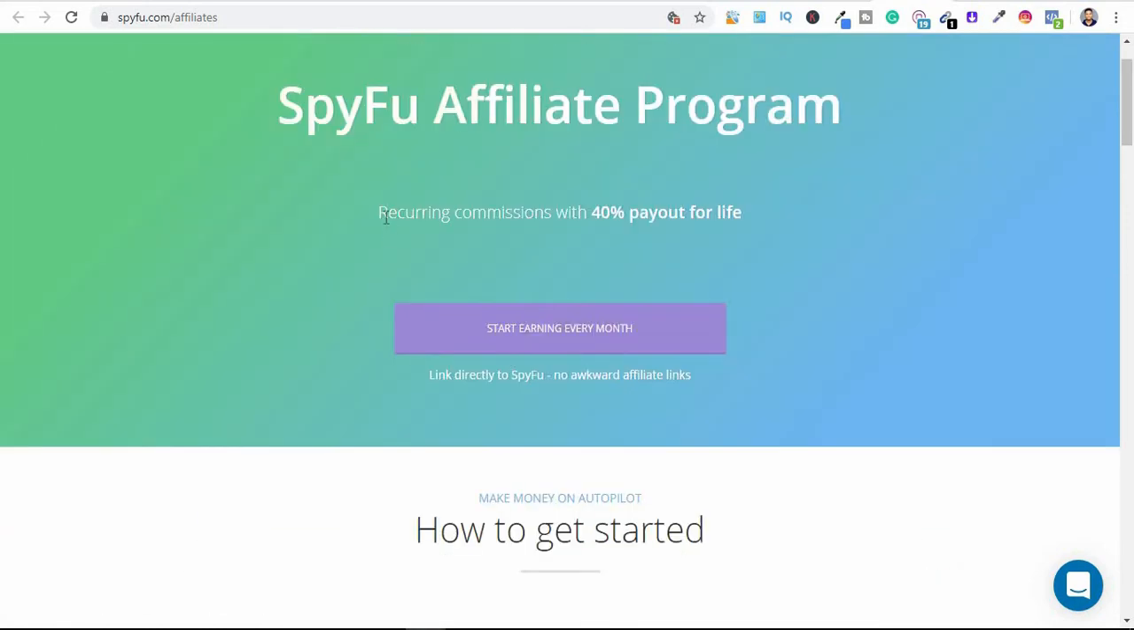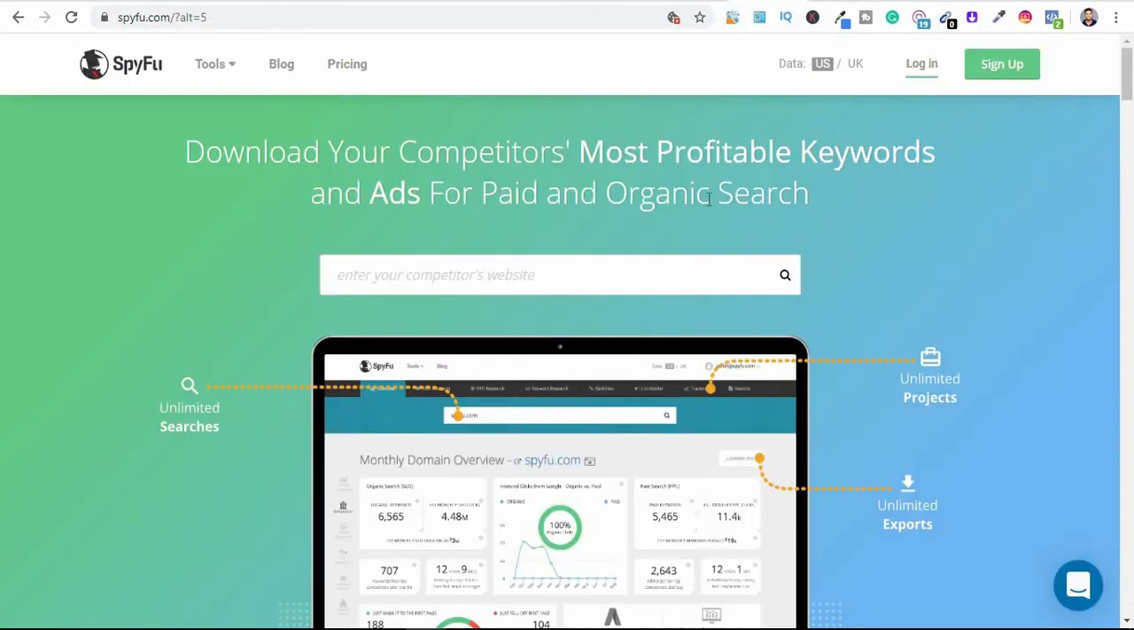So what you're going to be doing is referring people to SpyFu using your own affiliate link. When they sign up to the platform, you get a commission, and anytime they renew their monthly subscription, you continue to make money passively. This is one smart way to go if you want to make money online, and these business owners are willing to work with you.